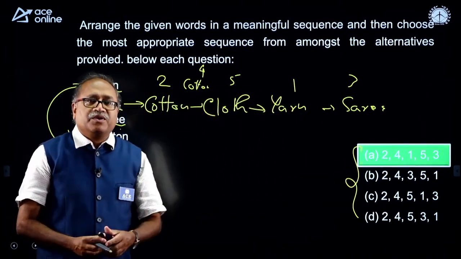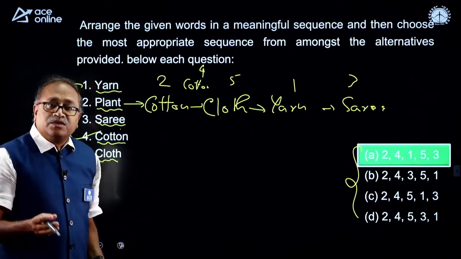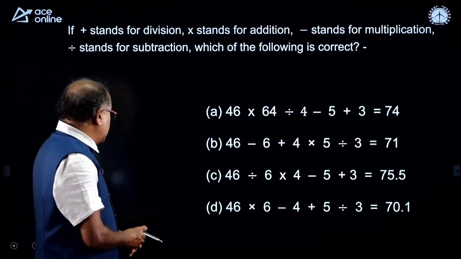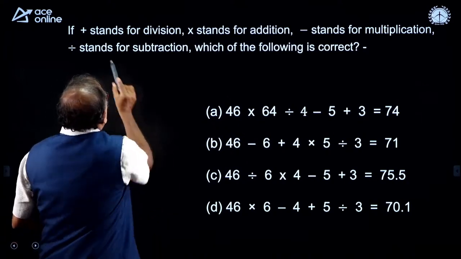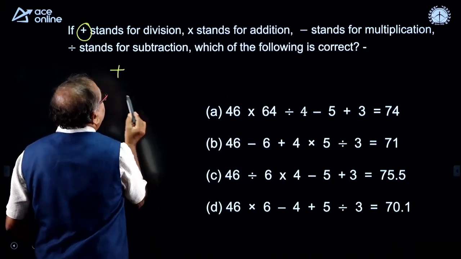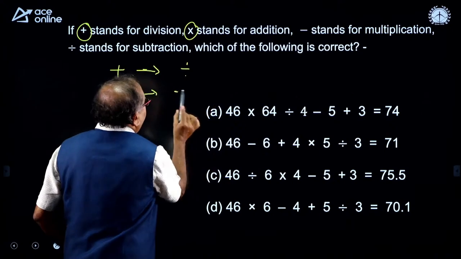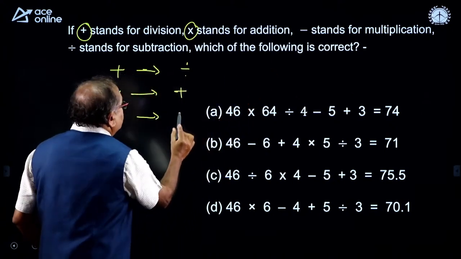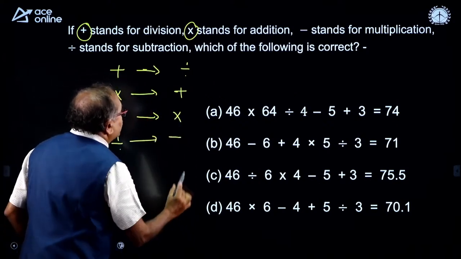So, you get different types of questions, and usually this type of question is easy in nature. Moving on to the next, and you know, in every examination we get questions like this, symbols and notations. So, here plus is written as division, multiplication is written as addition, minus is written as multiplication, and division is written as subtraction.